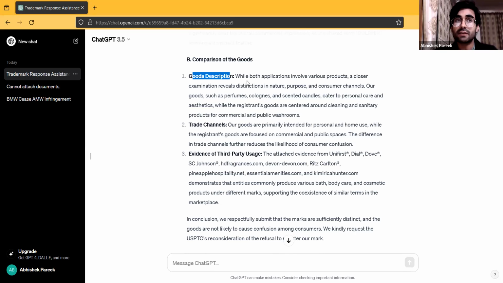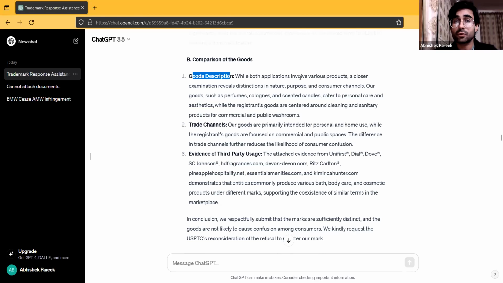Both of these trademarks have been filed for in class 3, right? Class 3 would contain a lot of different goods, but the class 3 goods which we are trying to register our trademark in, and the class 3 goods which the cited mark is being used with respect to, both of them are very different.